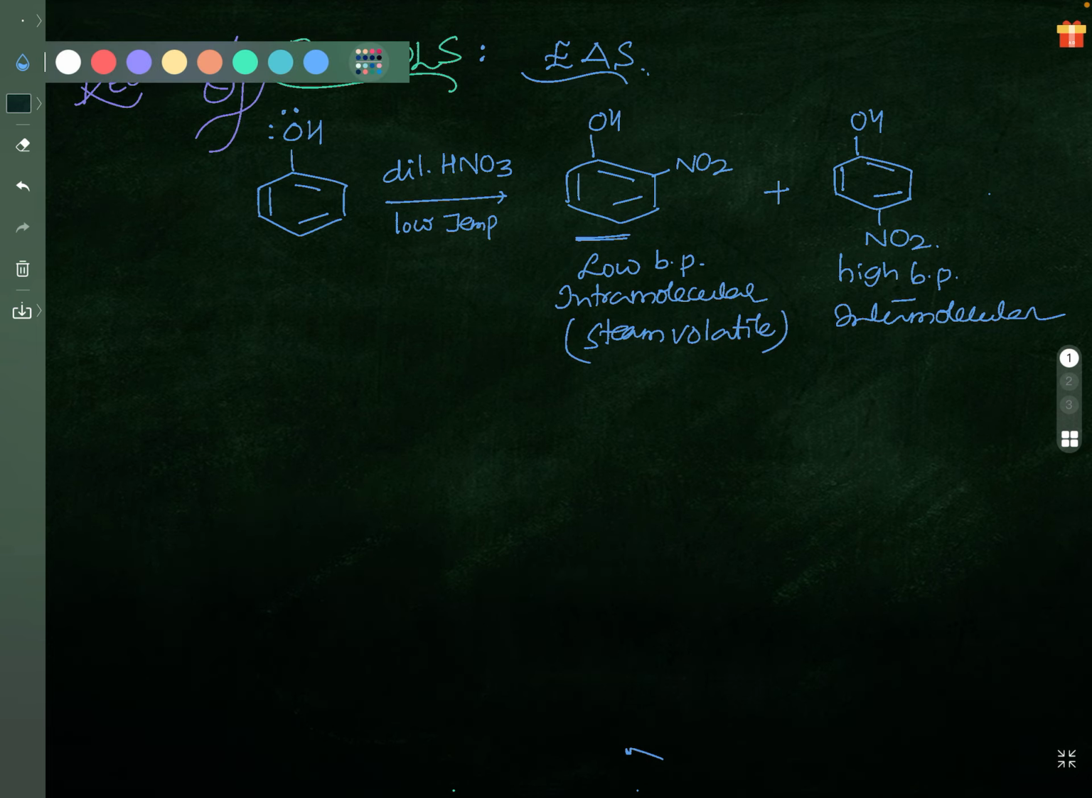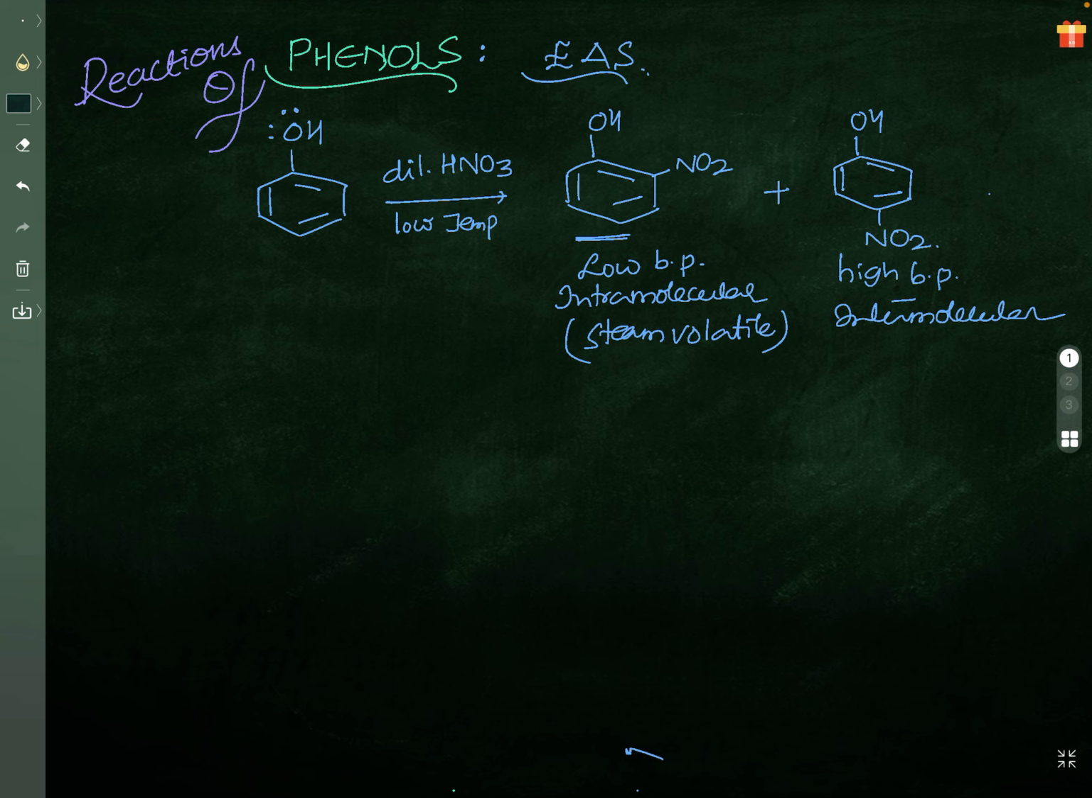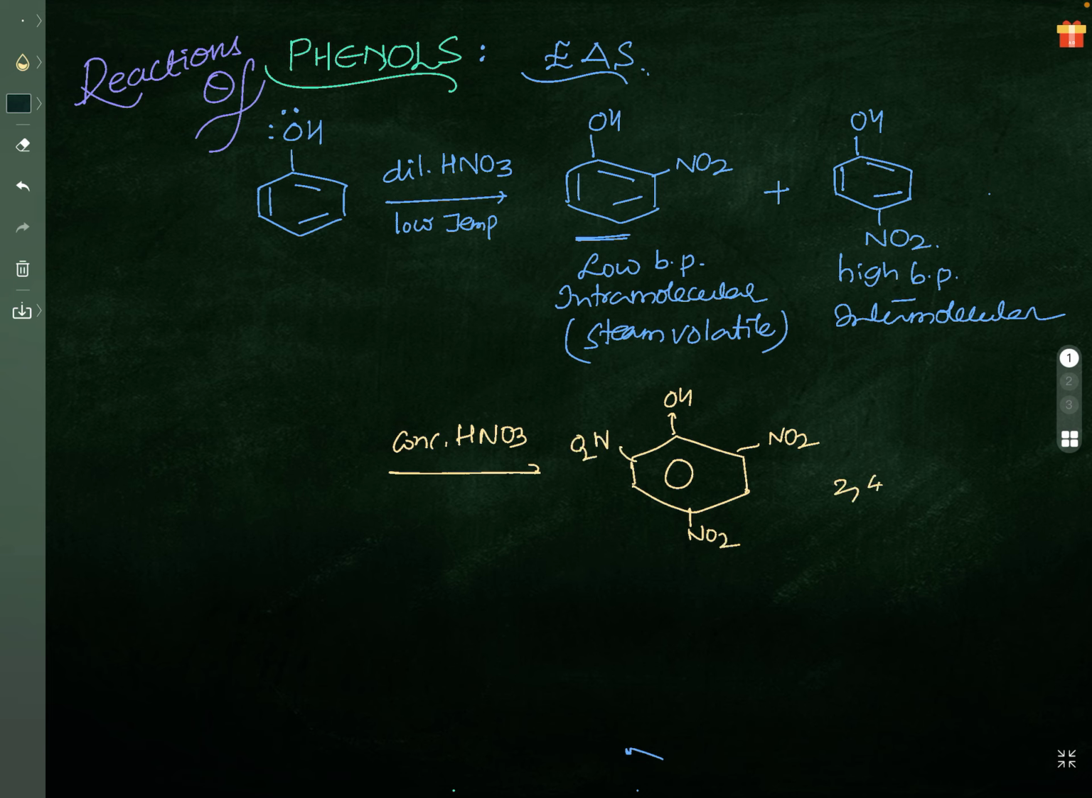Correct. Now, if we use concentrated HNO3, same phenol with concentrated HNO3, you will be getting here OH group, NO2 groups will be here. When three NO2 groups are at second, fourth, and sixth positions, it is trinitrophenol. 2,4,6 trinitrophenol is called picric acid. Very special. But the yield is not so high, yield is poor.